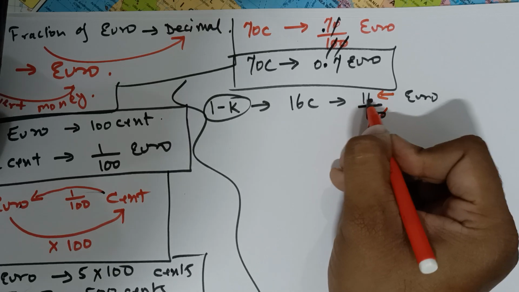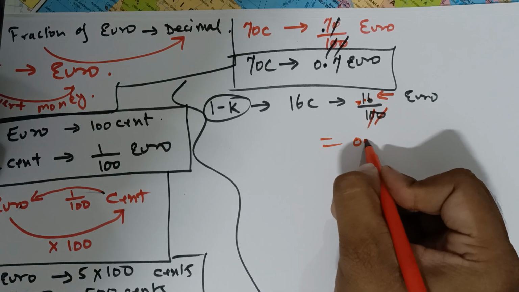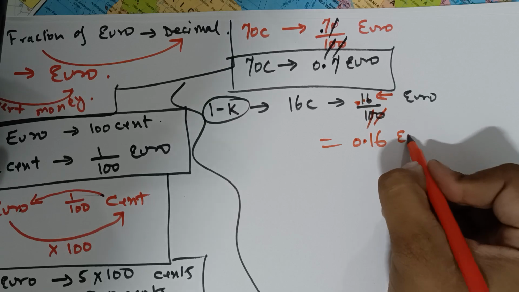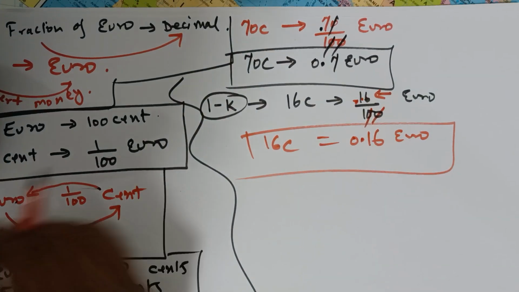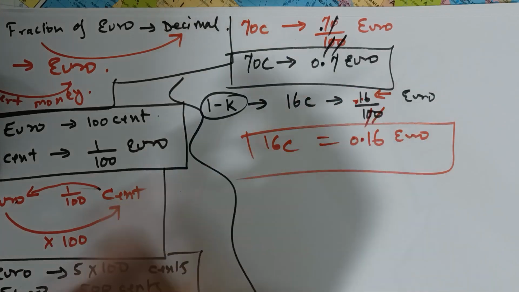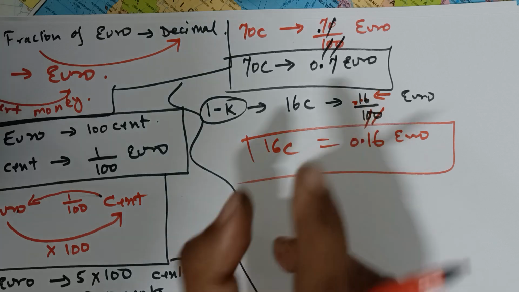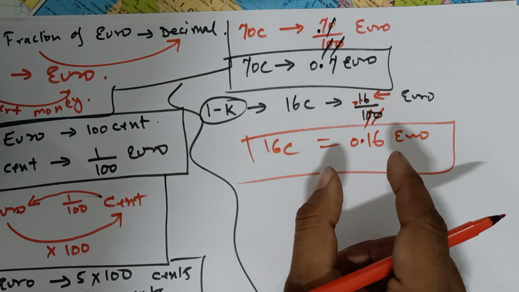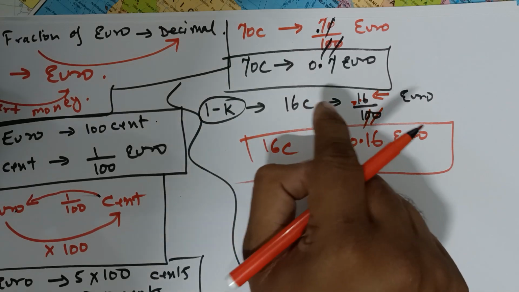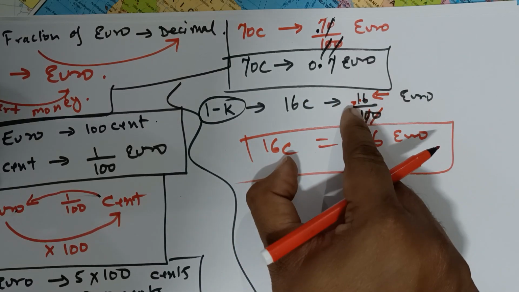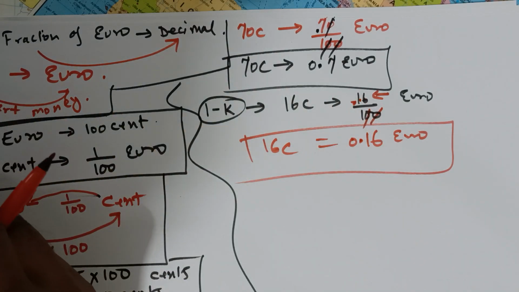So go back 2 digits, 1 2, and put the decimal here. So 0.16 euro. Is it clear? This is the way to deal with the fraction. Now we are converting the money, but actually we are learning how to convert fraction into decimal.